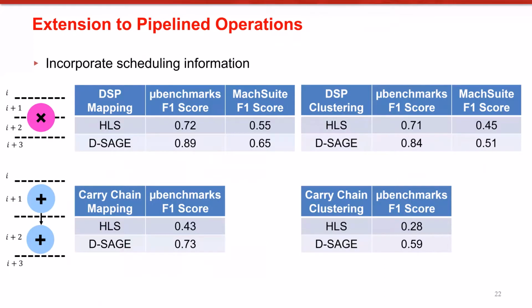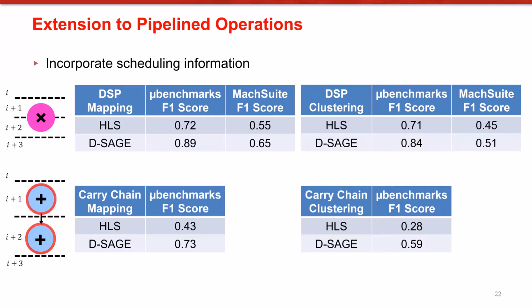We also extended our model to pipelined operations. We did so by further incorporating scheduling information from the HLS tool. Scheduling information is necessary because first, DSP blocks can be pipelined through their input, output, and pipeline registers, and this will impact mapping of operations onto DSP blocks. As for carry chain clusters, pipelining may designate cluster boundaries.